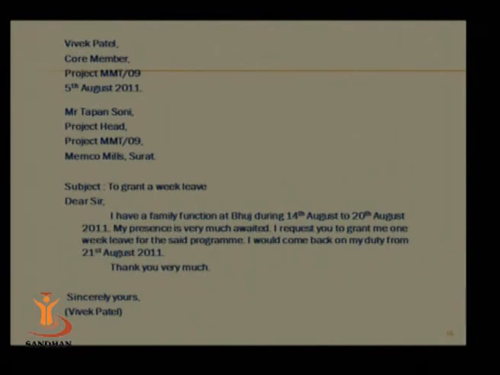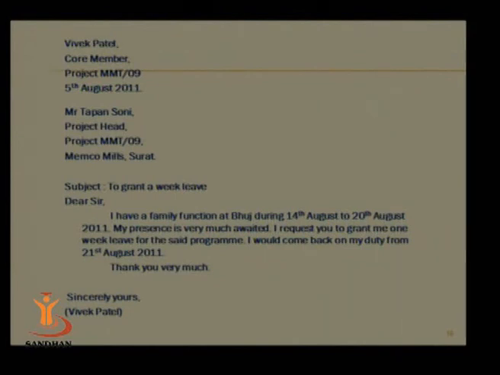Dear sir, I have a family function at Bhuj during 14th August to 20th August 2011. My presence is very much awaited there. I request you to grant me 1 week leave for the said program. I'd come back on my duty from 21st August 2011. Thank you very much. Sincerely yours, Vivek Patel.